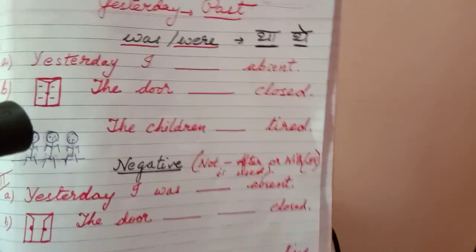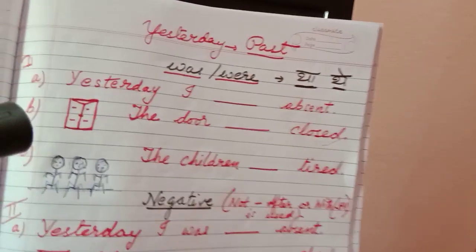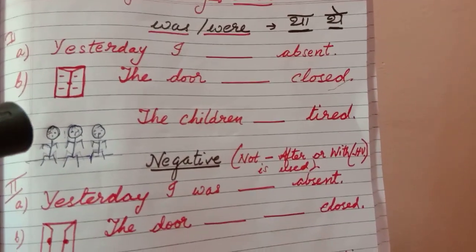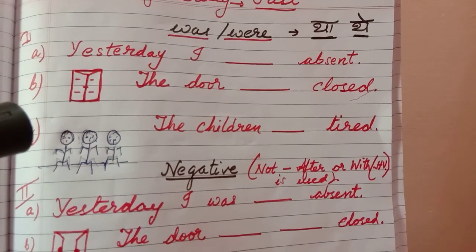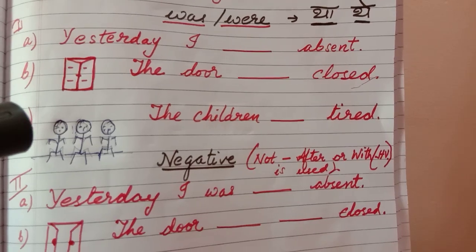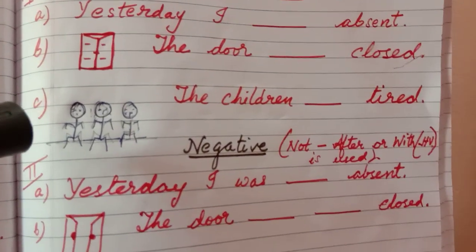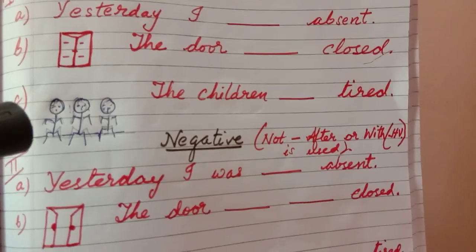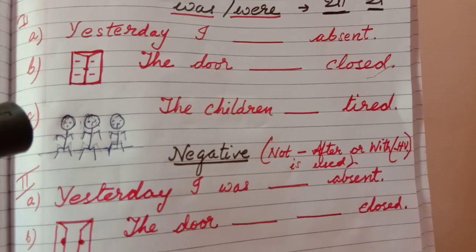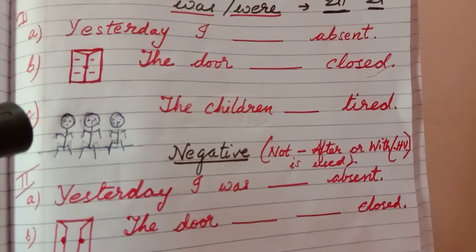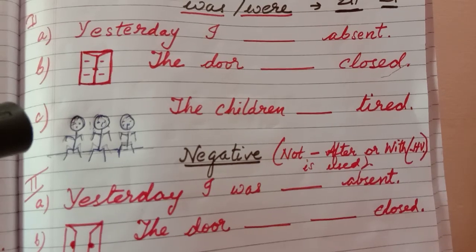Here comes yesterday. Yesterday means past. बीता हुआ कल. Yesterday मैं absent था. Yesterday I was absent. You can see the door closed. The door was closed. So children were very tired, so they were sitting. So children were tired. Many children were there. So what will you write? Children were. The door was. I was absent.